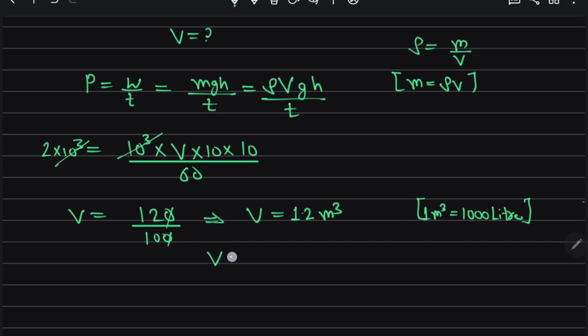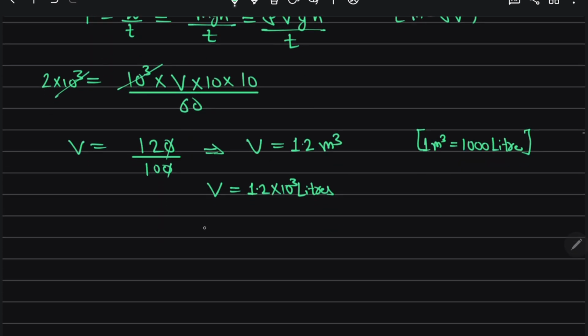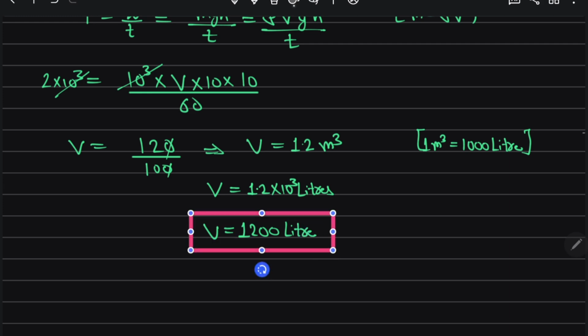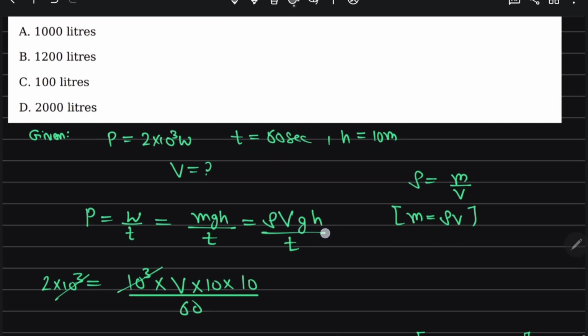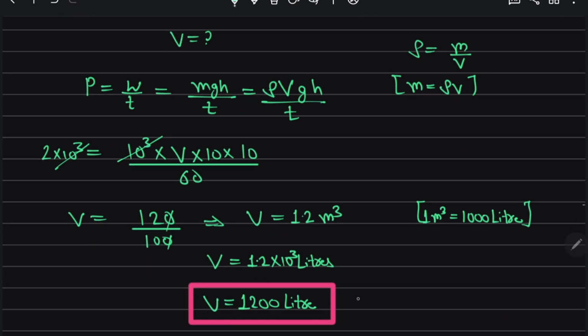So 1.2 into 10 to the power 3 liters comes out to be 1200 liter. So which option is correct? Option B is correct.